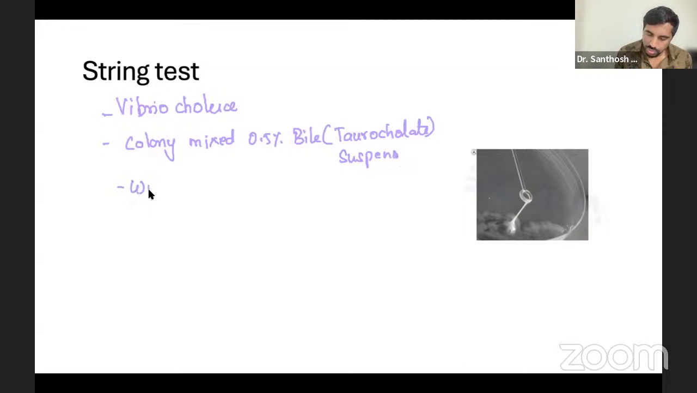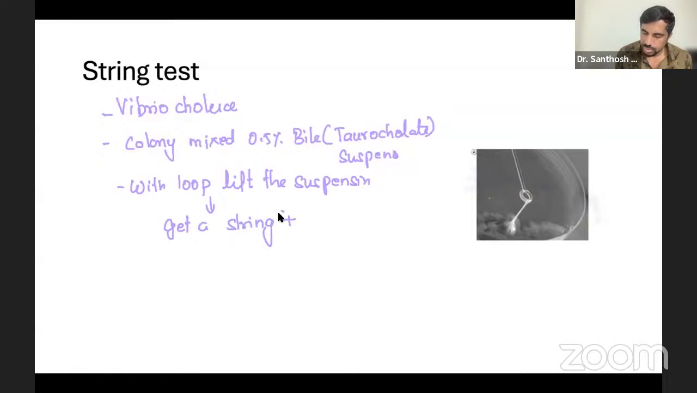Now, with a loop, if you lift the suspension, you'll get a string, which is positive. The string will come out like this. That means it is Vibrio cholerae. This much only, nothing else. You can draw a picture like this, showing it lifting up. Very, very simple and easy. It's a 2 mark question, but usually it's 5 mark. Even if they ask for 5 marks, you can explain everything with the picture. Nothing is wrong.